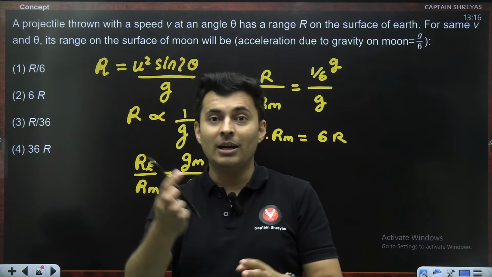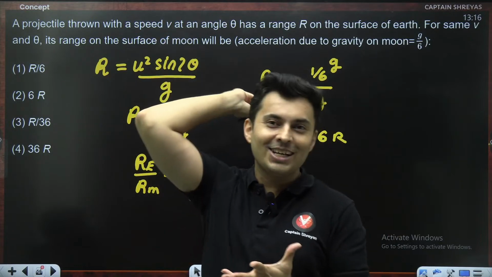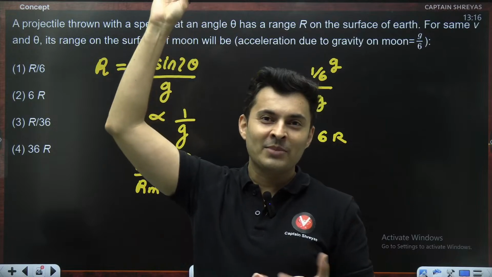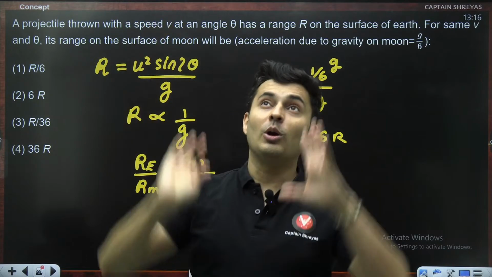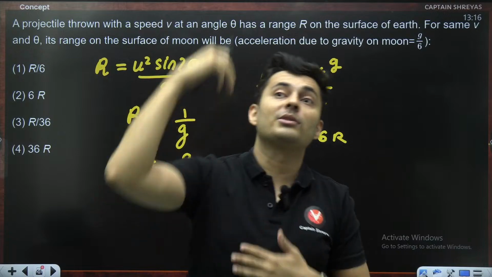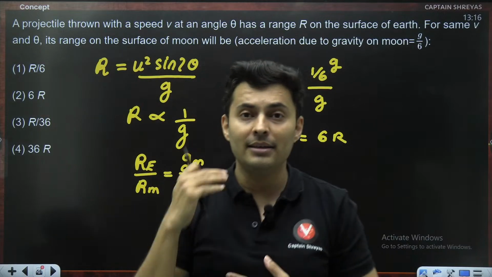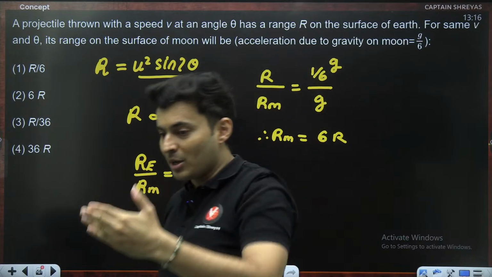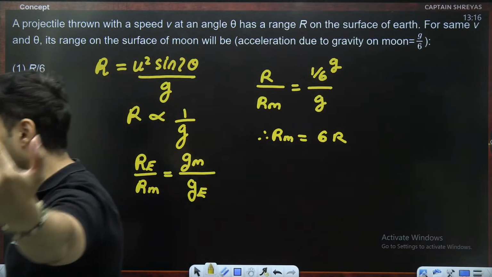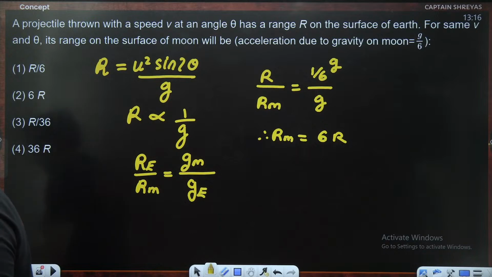So you throw anything up, it will go up magically for more time, stay in the air for a long time. It will also go really high and it will also land at a place much farther than what you anticipated. On earth, it will be closer. On moon, because gravity is less, it will go really far away. Isn't it? Yes?